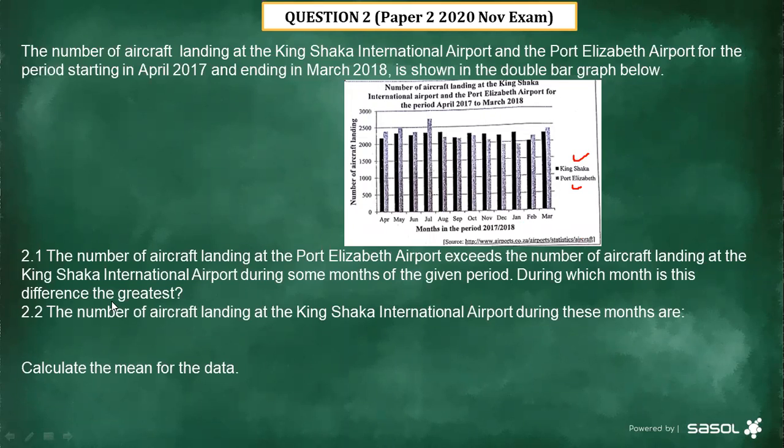2.1, it says the number of aircraft landing at the Port Elizabeth Airport exceeds the number of aircraft landing at the Kinshasa International Airport during some months of the given period. During which month is this difference the greatest? Let's see.